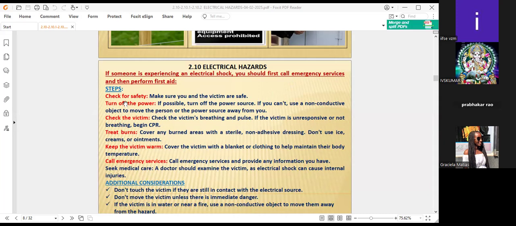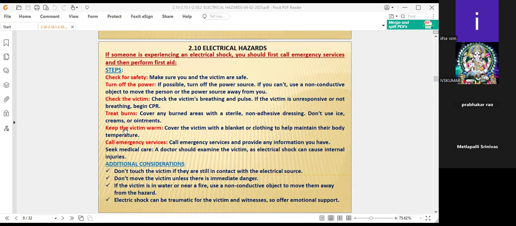So what are the steps? Check for safety, turn off the power, check the victim, treat burns, keep the victim warm and call the emergency services. Before the emergency services arrive, you have to check for safety first. First of all, make sure you and the victim are safe, and turn off the power source if possible.